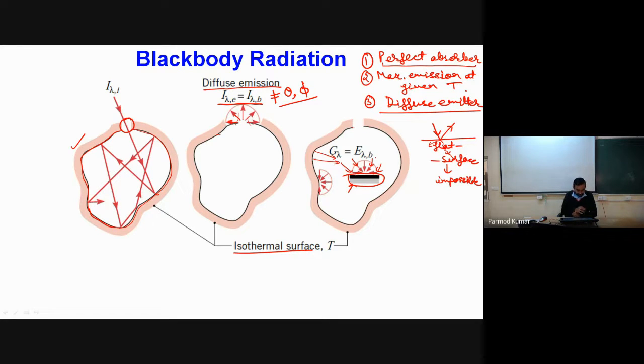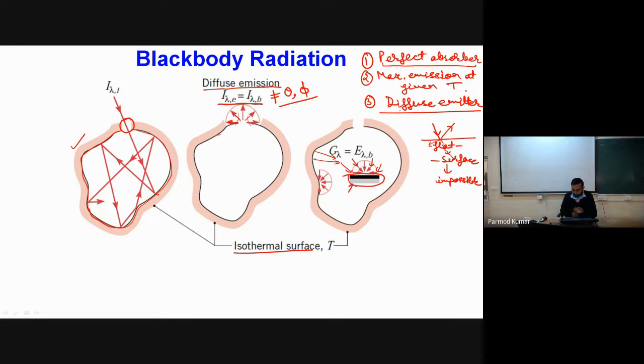So these are idealized surfaces which have perfect absorption of the incident radiation, and have maximum emission at a given temperature. Why a black body has maximum emission, the proof of this we will see later in this lecture while discussing Kirchhoff's law.